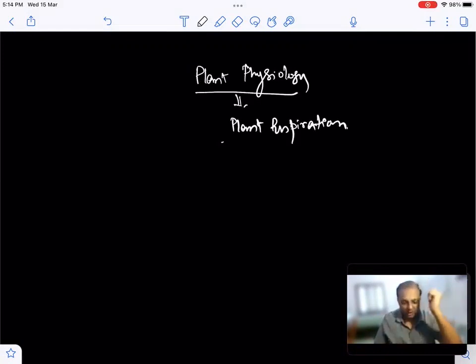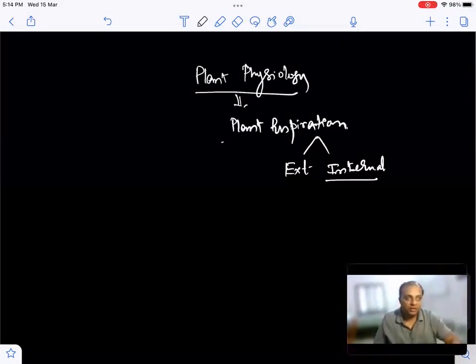So the idea of respiration should be considered in this context. Respiration can be either external respiration or internal respiration. So what is external respiration?